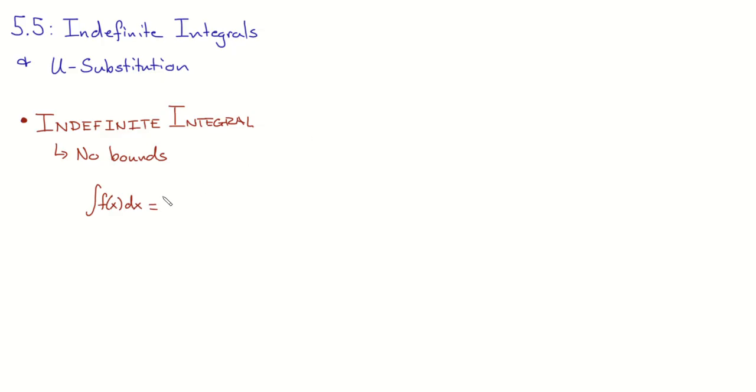The antiderivative. And how do I write the antiderivative of f? Cap F. And then one more big part. What else do I need here? Plus C. Turns out that all the antiderivatives that we got in 4.8 are just indefinite integrals, and we just didn't use that language until today.